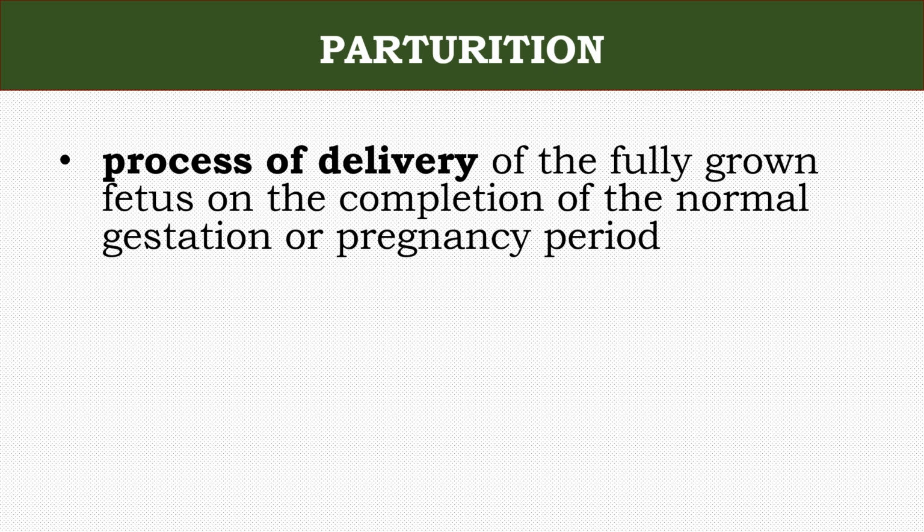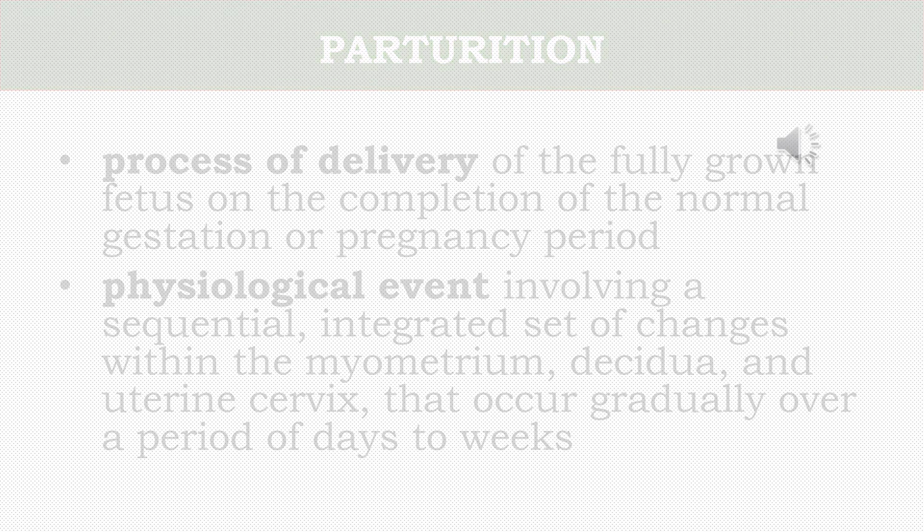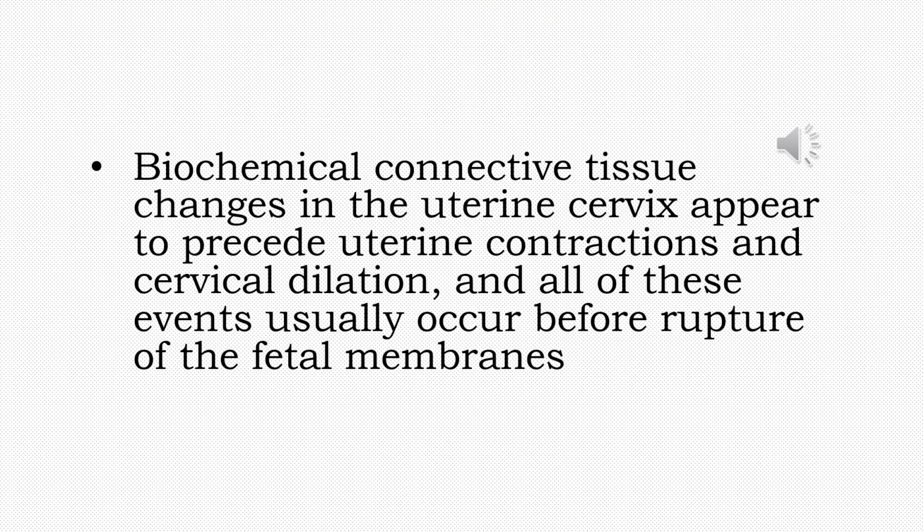Parturition can be defined, simply, as the process of delivery of the fully grown fetus on the completion of the normal gestation or pregnancy period. Technically, it can be described as a physiological event involving a sequential, integrated set of changes within the myometrium, decidua, and uterine cervix, that occur gradually over a period of days to weeks. Biochemical connective tissue changes in the uterine cervix appear to precede uterine contractions and cervical dilation, and all of these events usually occur before rupture of the fetal membranes.